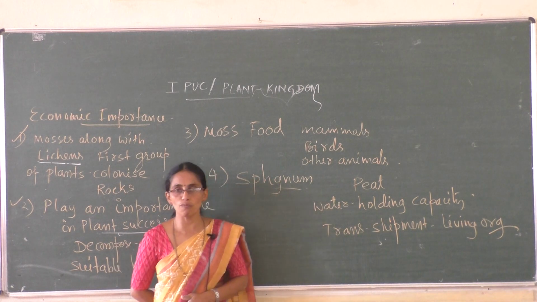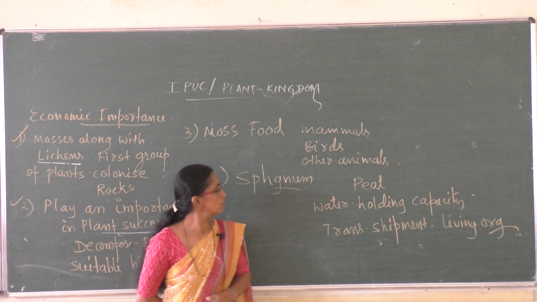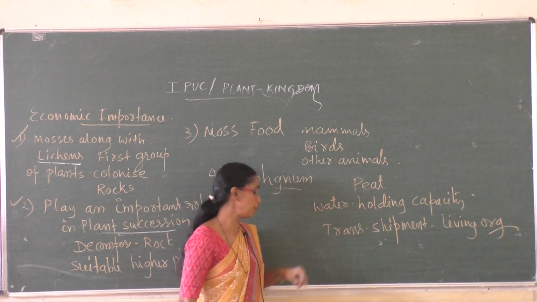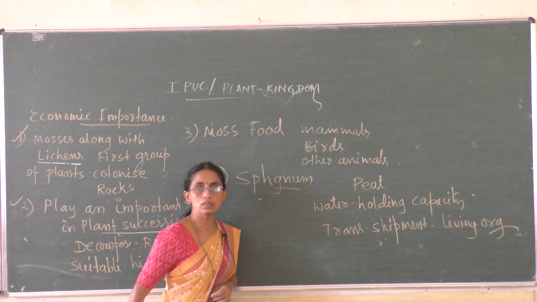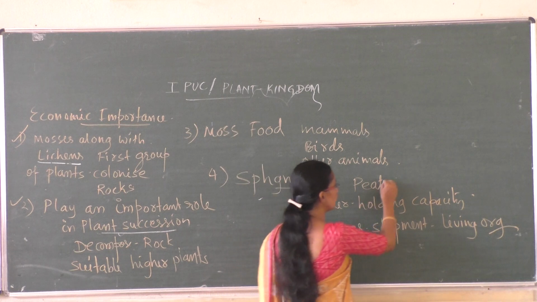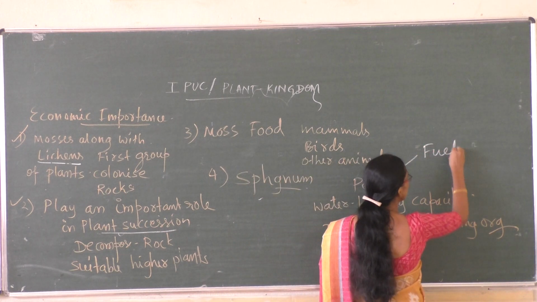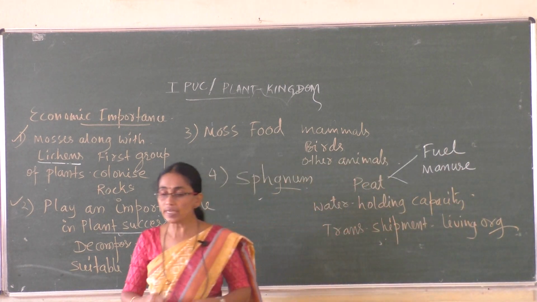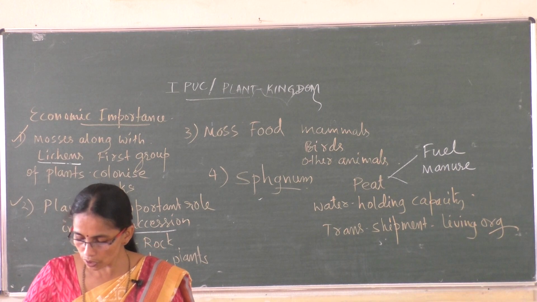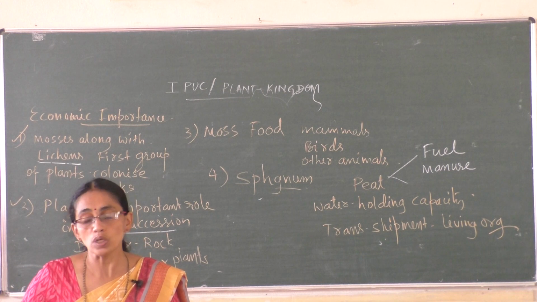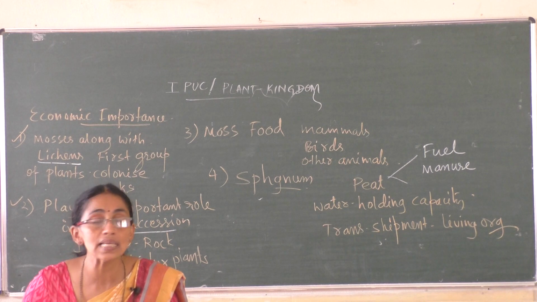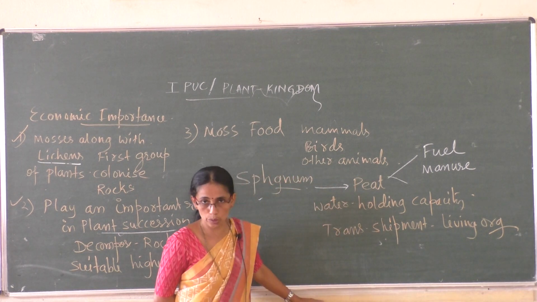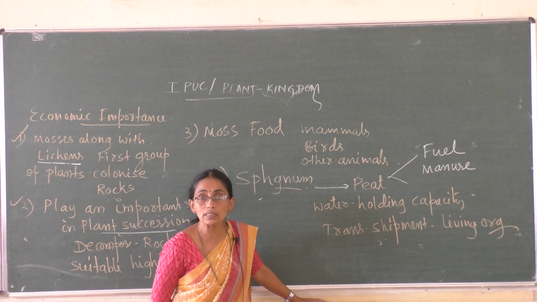One of the members of moss is sphagnum. From sphagnum, a substance known as peat is produced. So sphagnum is called peat moss. This peat produced from the sphagnum can be used as fuel and as manure. So from the sphagnum, a material known as peat is produced, which can be used as manure as well as fuel.